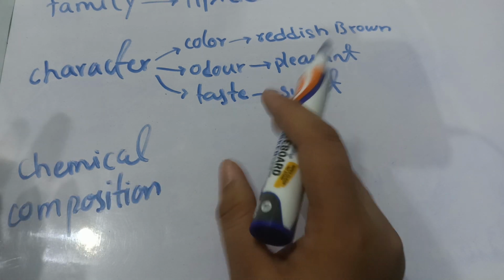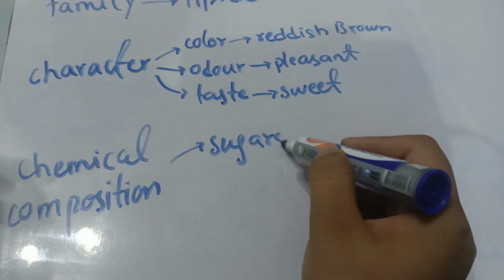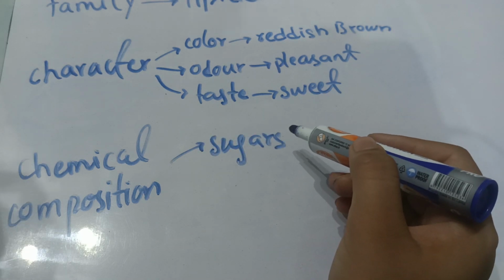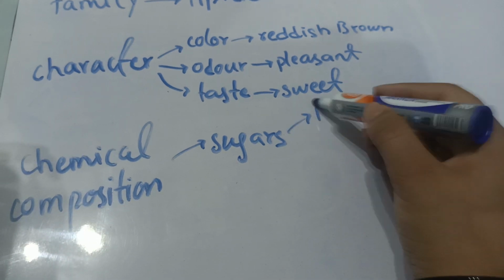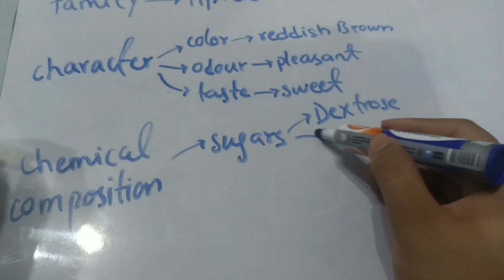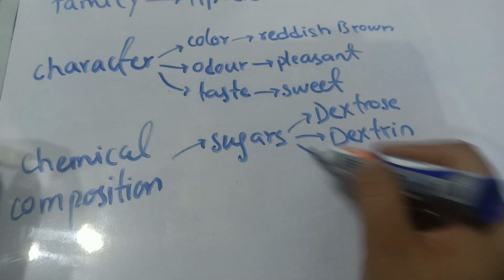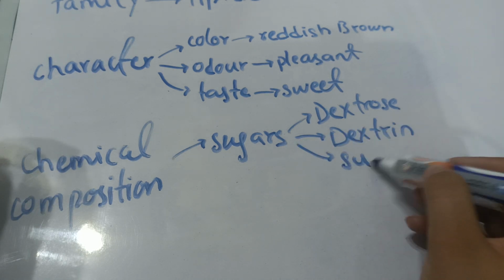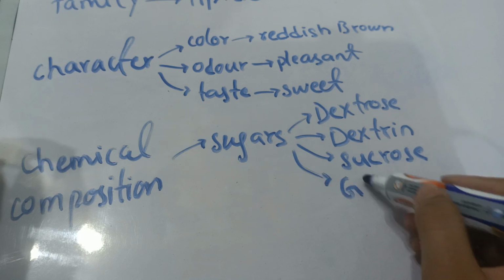First, it has a portion of sugars, because it is sweet in nature. The sugars present in it are dextrose, dextrin, sucrose, glucose and fructose.